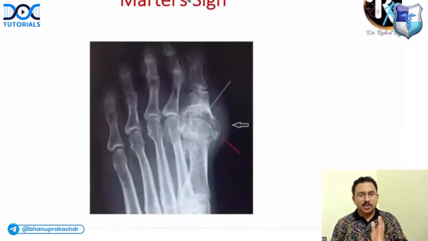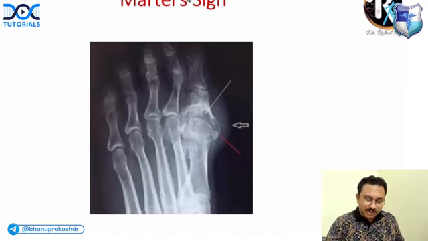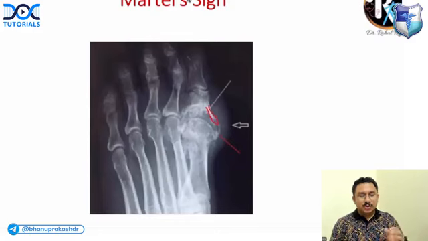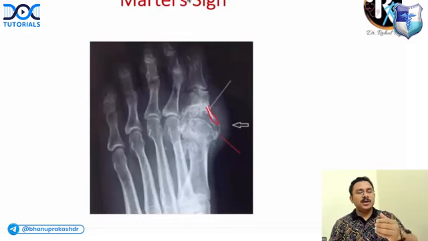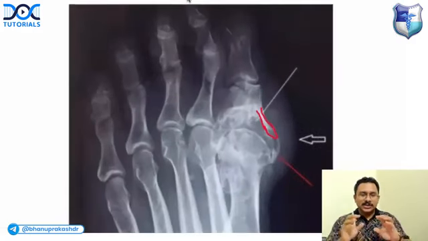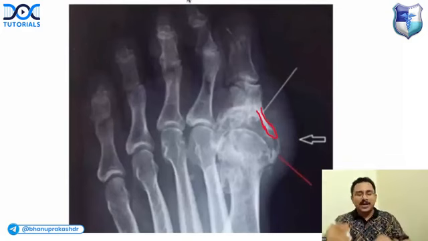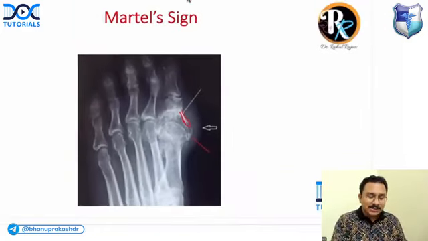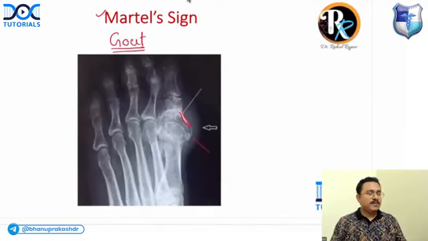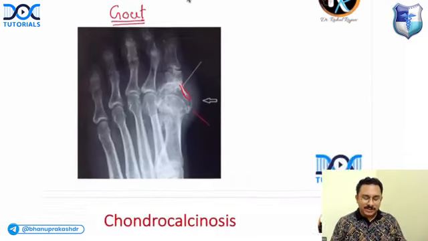Now, the next finding is if you get an X-ray where you have some erosions. So there is a bone erosion, but along with the bone erosion, you can see that there is overhanging bone. So erosions with overhanging bone. Can you tell me what it is? This is called Martel sign. This is a feature of gout. This is a PYQ. Feature of gout. Okay, this is a PYQ.